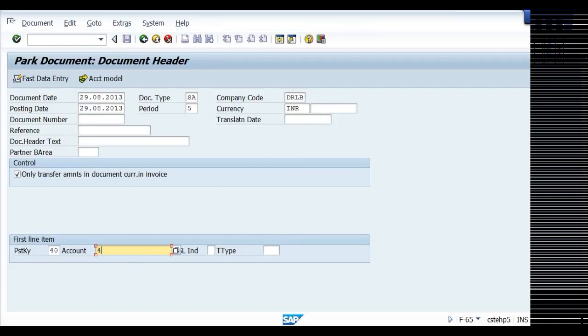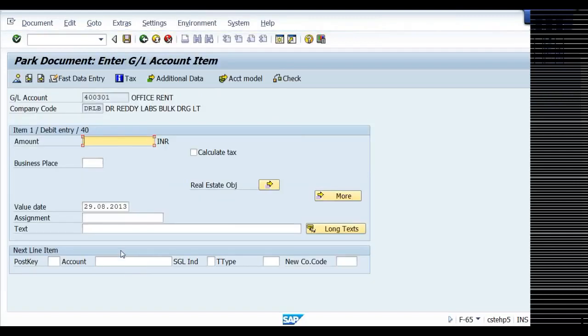Say this is 400,301. Office rent 19,500. I'm just taking this as a test for document parking. 50 is the posting key.